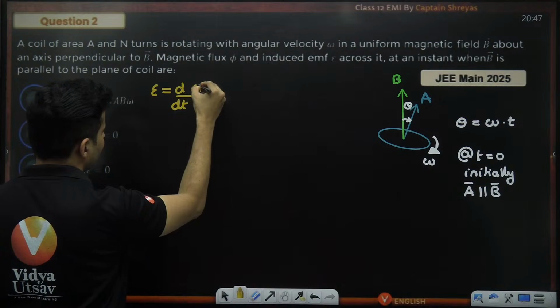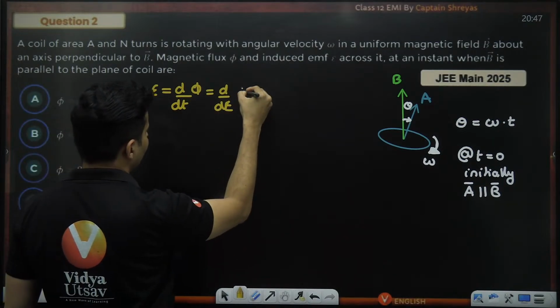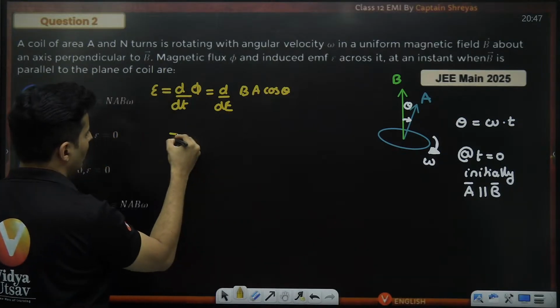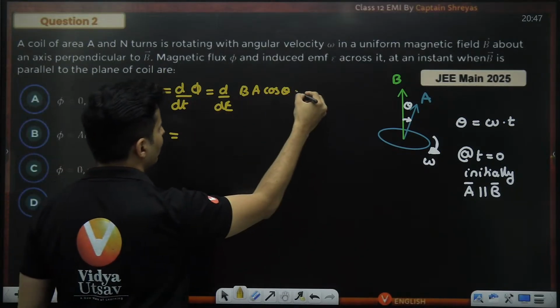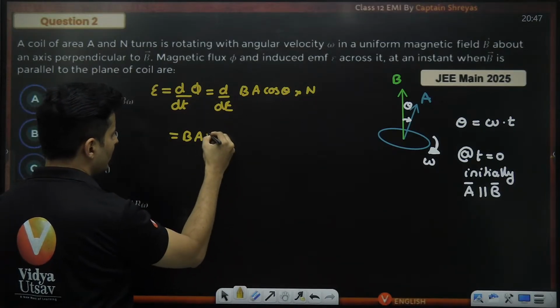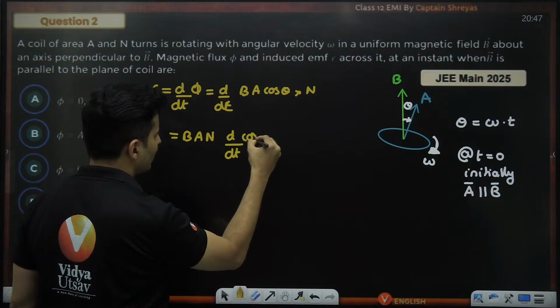The flux itself has B, A and cos theta. B and A are constants. Number of turns are also given, so I have to multiply it with N. B is a constant, A is a constant, N is a constant. So I'm just left with the derivative of cos theta.